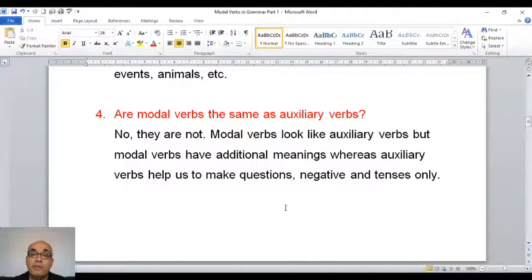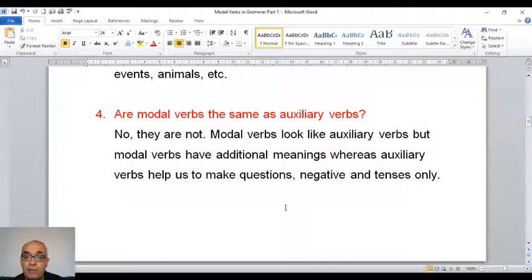Are modal verbs the same as auxiliary verbs? No, they are not. Modal verbs look like auxiliary verbs, but modal verbs have additional meanings, whereas auxiliary verbs help us to make questions negative and tenses only.